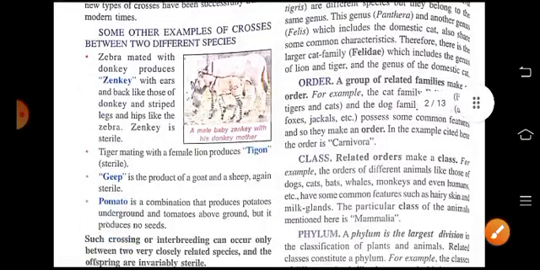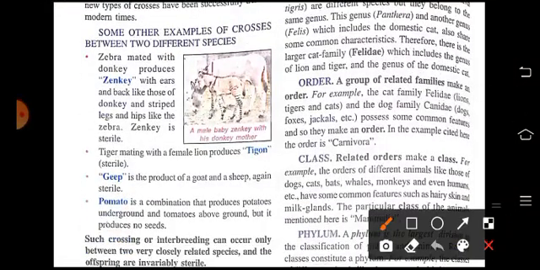Like a zebra mated with a donkey produces a zonkey, with ears and back like those of a donkey and striped legs and hips like the zebra. So the zonkey is sterile in nature. So here see the picture of the zonkey. The tiger mating with the female lion produces a tigon, which is also sterile in nature.